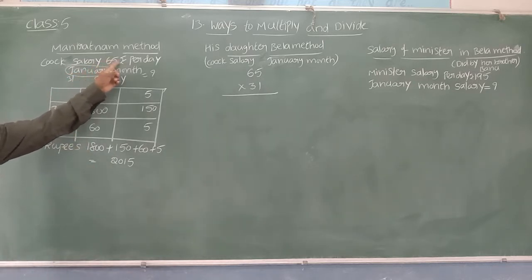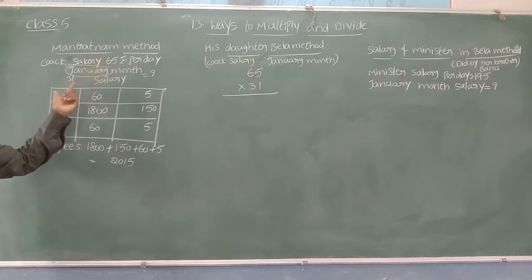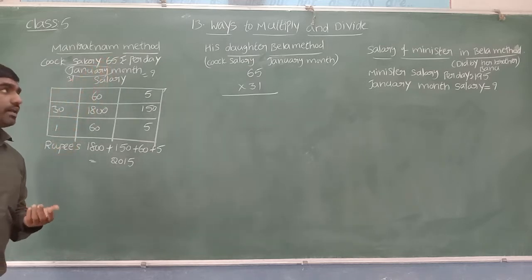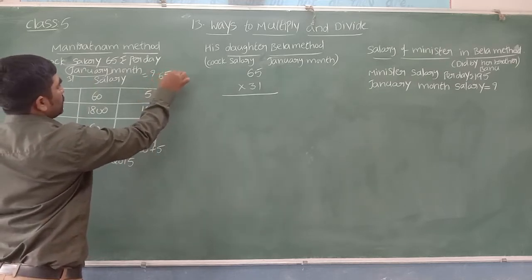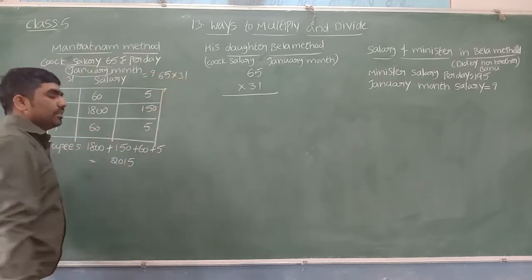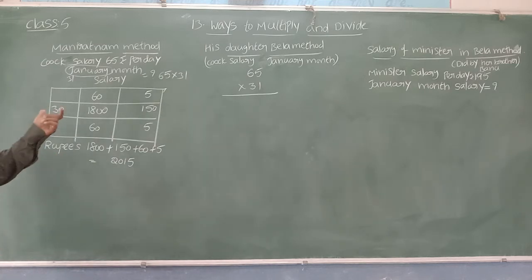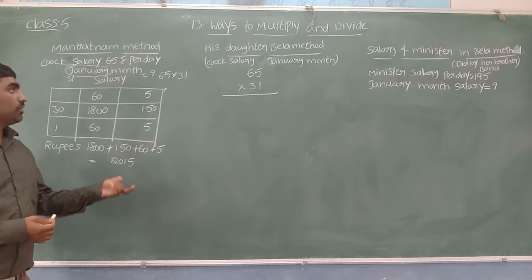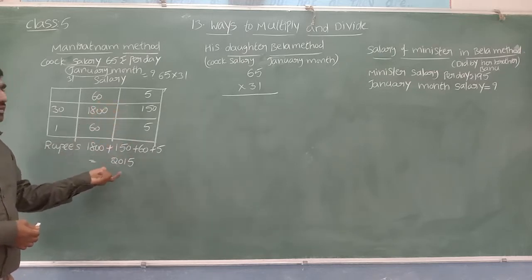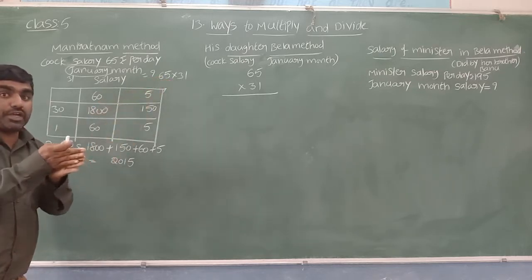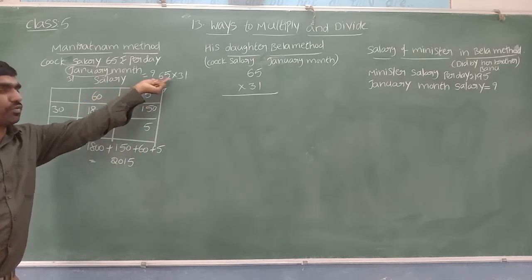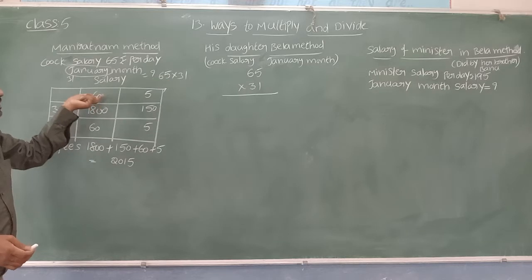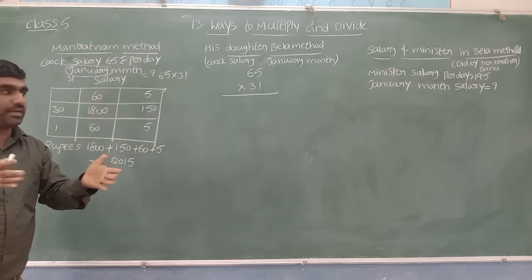65 rupees per day. What is the salary for 31 days? How can we get the answer? By multiplying both: per day salary into number of days. Then we get the cook's salary for the month of January. Now you can see better the way he multiplied. 65 is split into two parts, 60 plus 5. By taking the round figure, he split 65 into 60 plus 5.